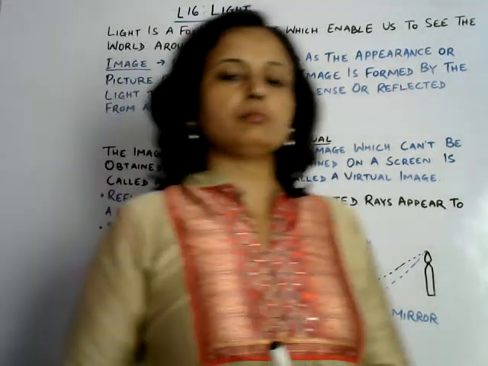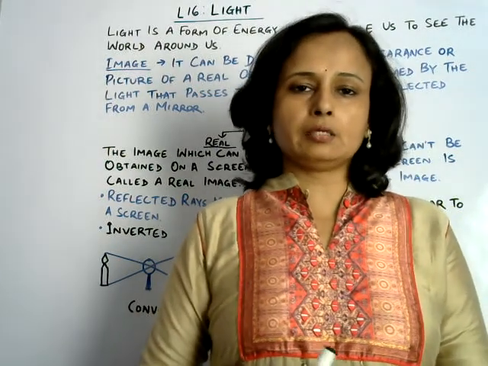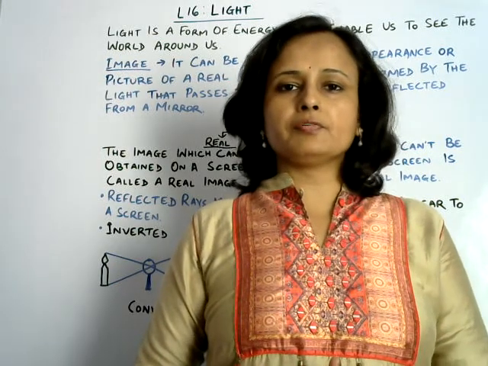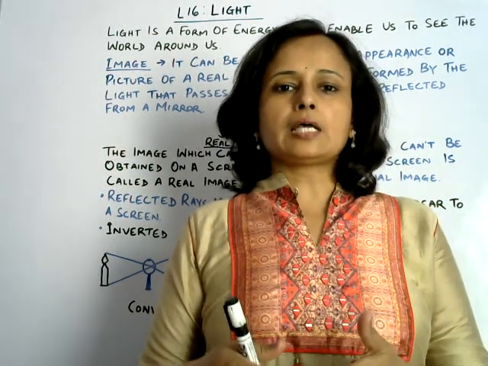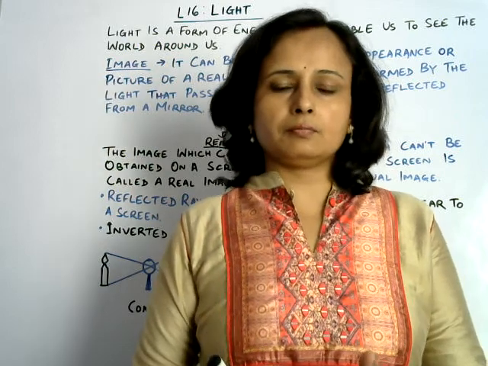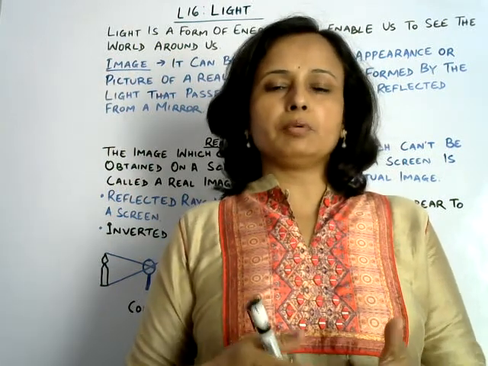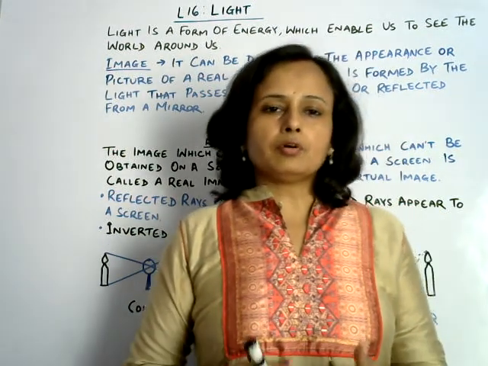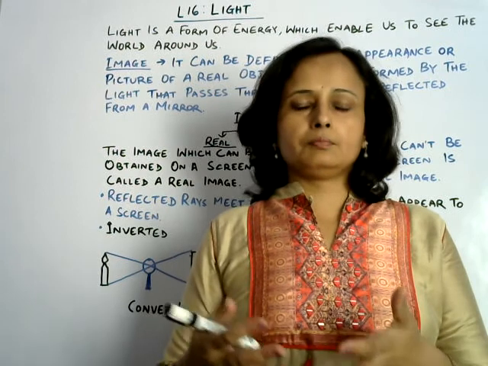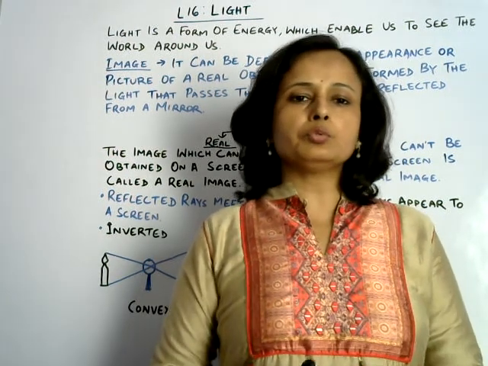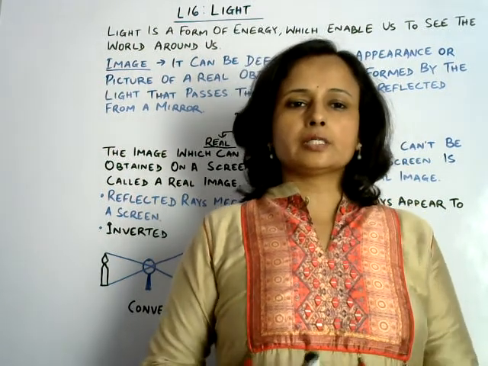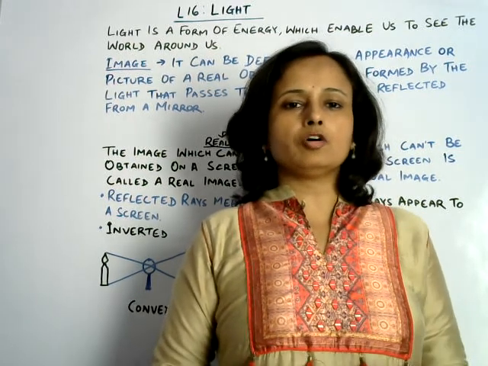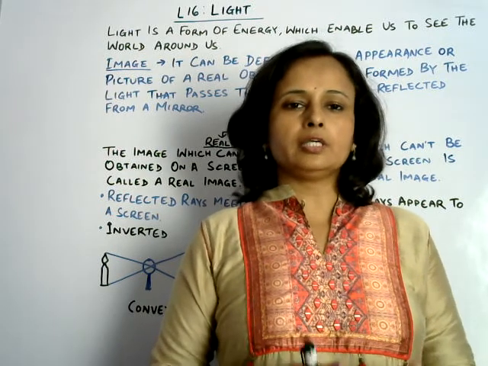An image can be formed inside a mirror, in a plane mirror as well as a convex mirror, or it can be formed if the rays pass through a lens and fall on a screen, or rays are reflected by a concave mirror and meet on a screen.